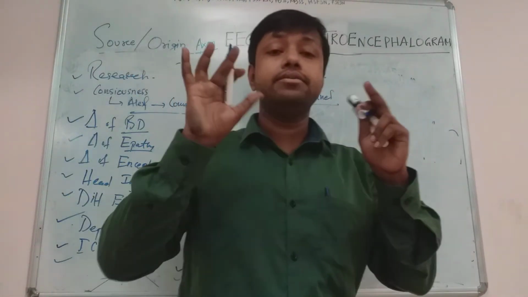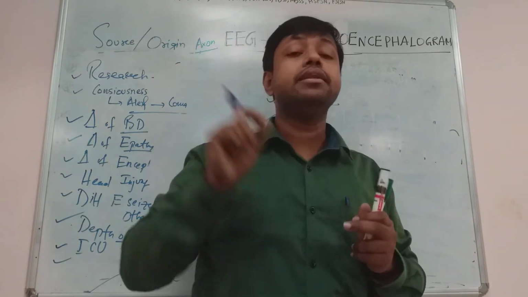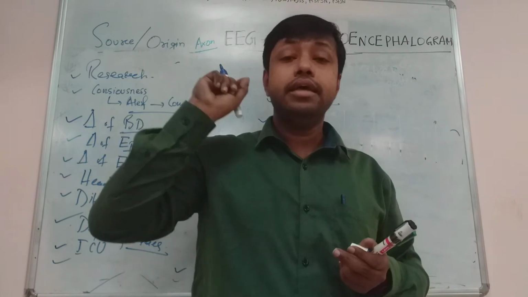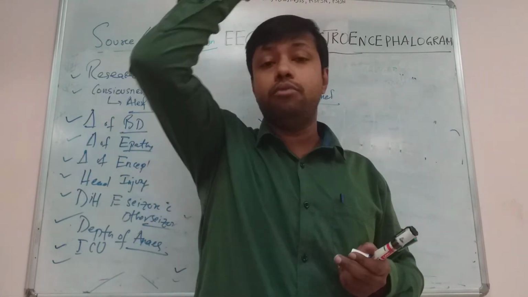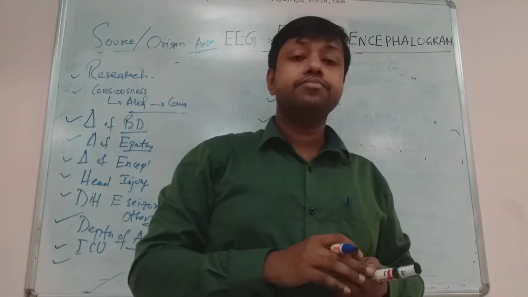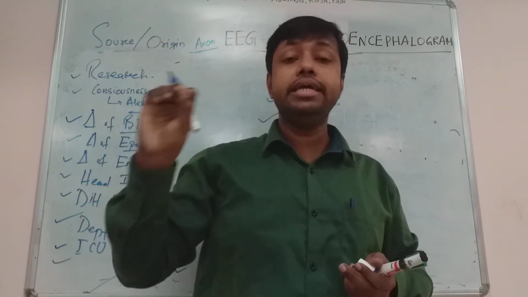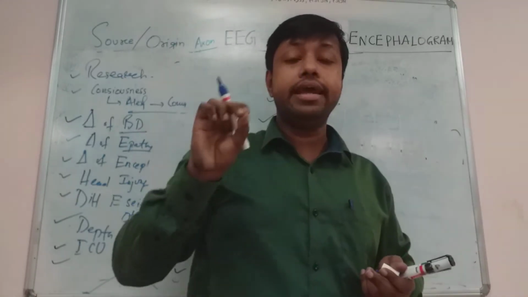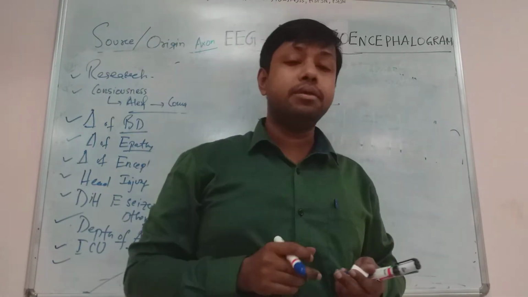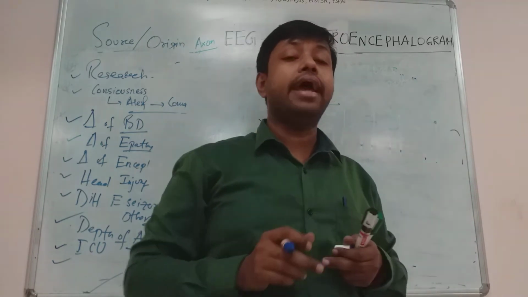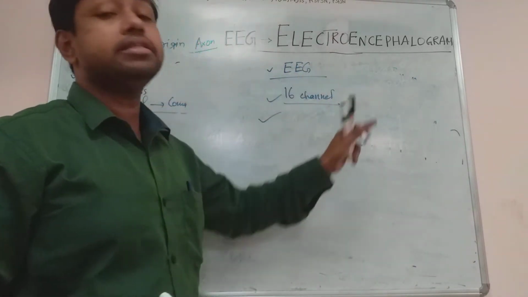Now why do we give multiple electrodes? We give multiple electrodes so that various areas of the lesion can be recorded. At the same time, the degree of injury, neuronal loss, or variation in neuronal activity at various parts of the brain can be recorded. So if there is a lesion, we can easily diagnose it if we use multiple channel electrodes.